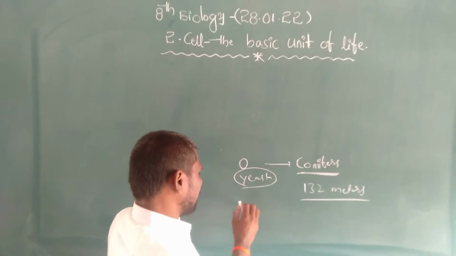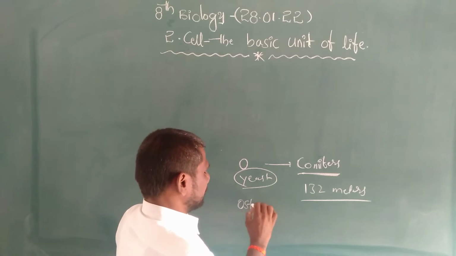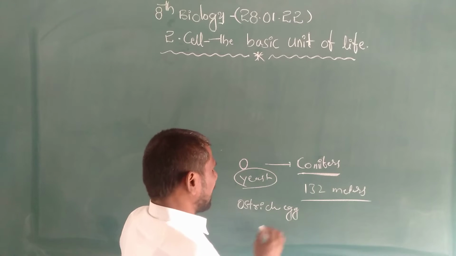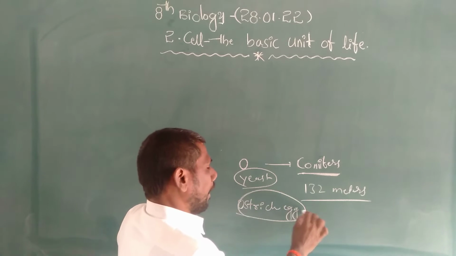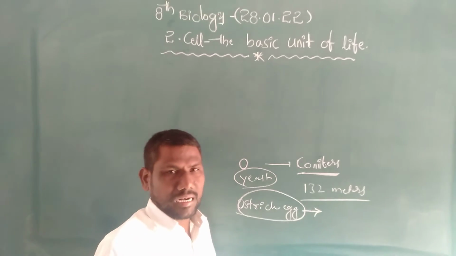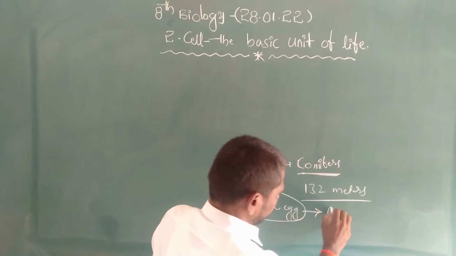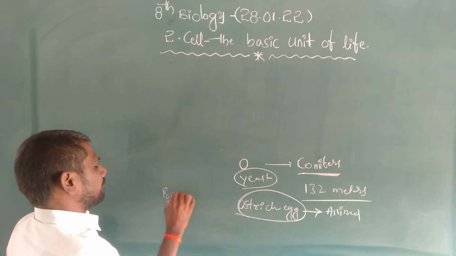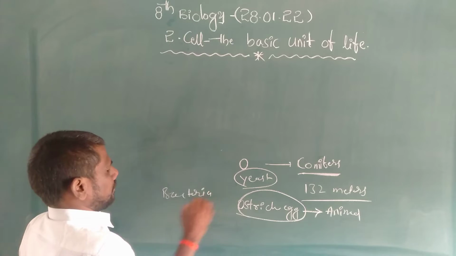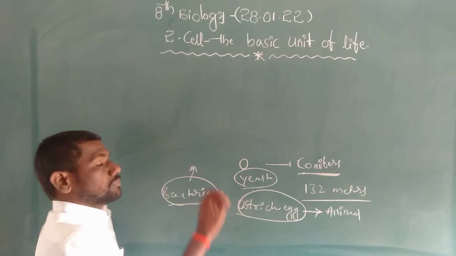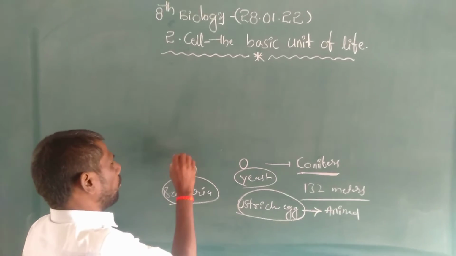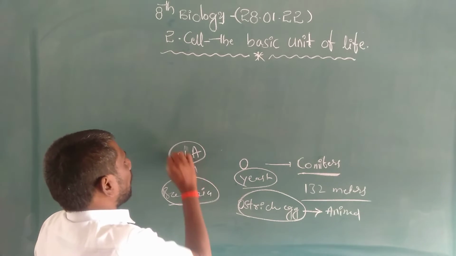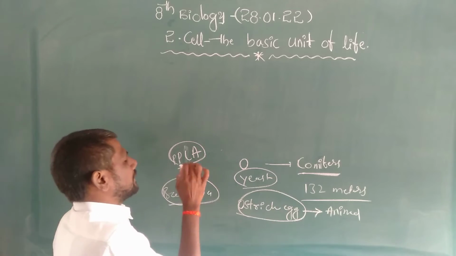Next, animal cell. Ostrich egg is the biggest cell in the animal kingdom. Next, bacteria. The very smallest is PPLO, Pleuropneumonia like organism.